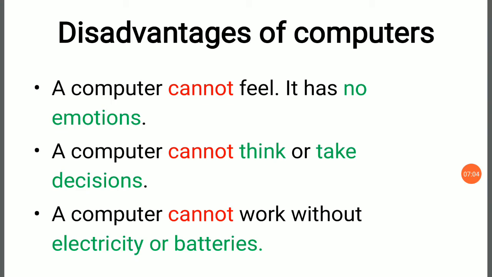Last point, a computer cannot work without electricity or batteries. Suppose you are working on a computer in computer lab and suddenly power cut is there, electricity has gone, then all the computers will stop working. They cannot do work without electricity. Suppose you have a laptop. If you remove battery from that laptop, it will not work. Same as the mobile, if you remove battery from the mobile, that mobile will not work. Fine, so computer needs electricity or battery to work. So these are the advantages, disadvantages of computer.